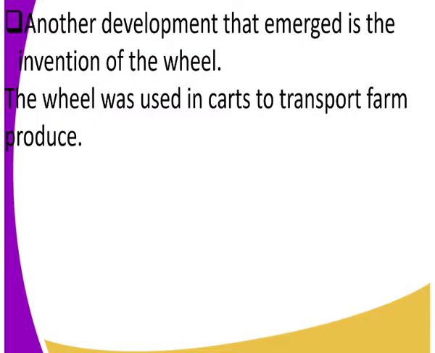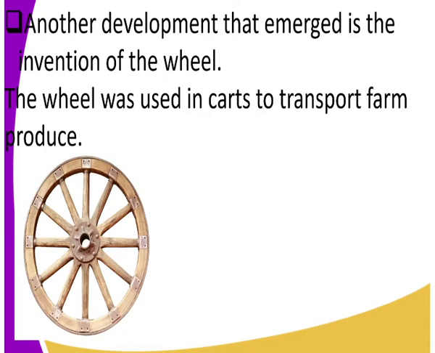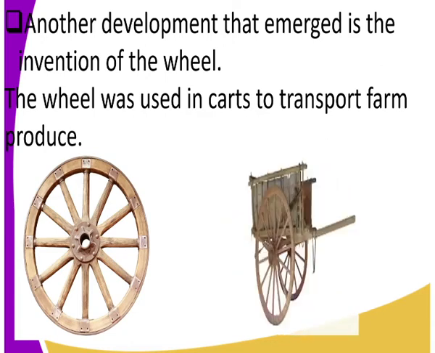Here in our local language, we call it mkokoteni. In the street language, we call it mkokoteni. It is well known in the streets for carrying goods. And also in Mesopotamia, they used the wheel to make the mkokoteni or the carts. Look at that. That's the wheel. Now that's the mkokoteni I was telling you.